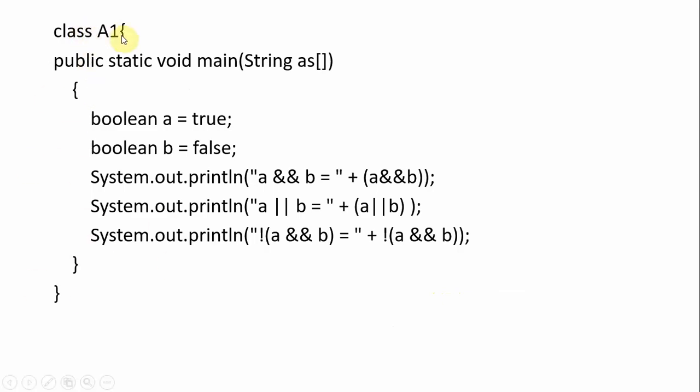So we have to start the class and public static void main. This is the template we will follow from the previous sessions. We are not giving any values here, we are directly taking boolean variables with true and false as literals, boolean literals. I think I didn't discuss boolean.